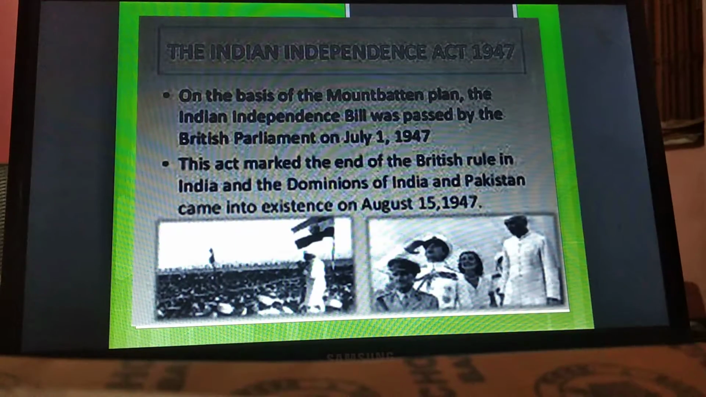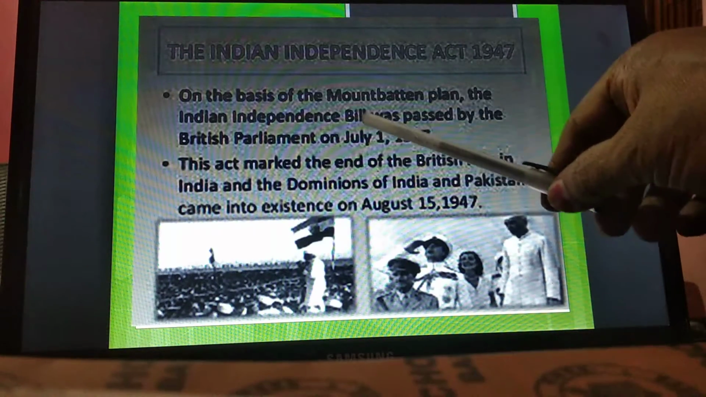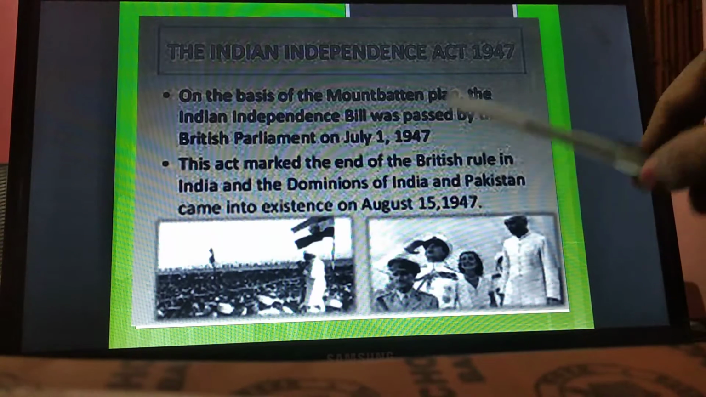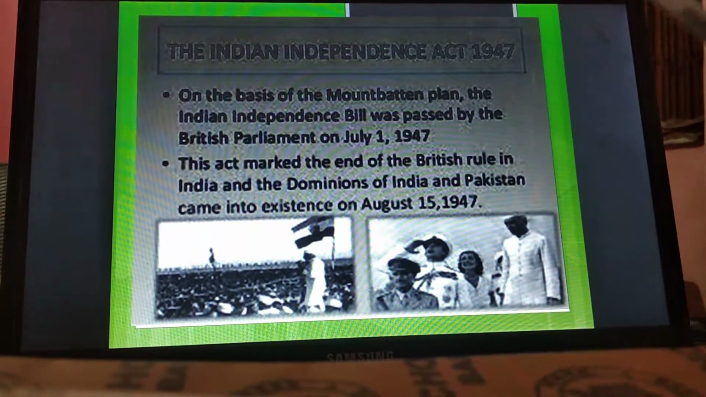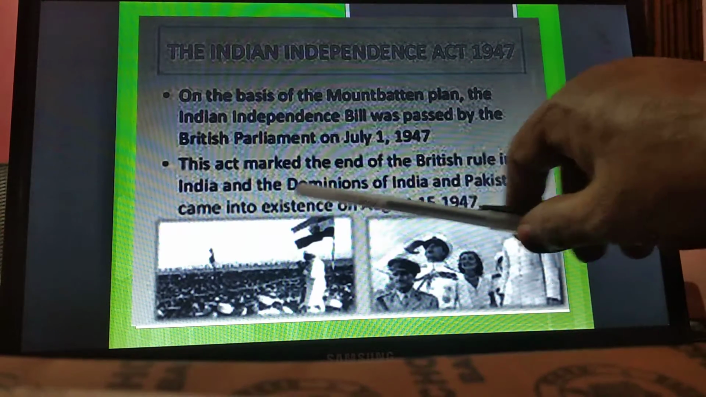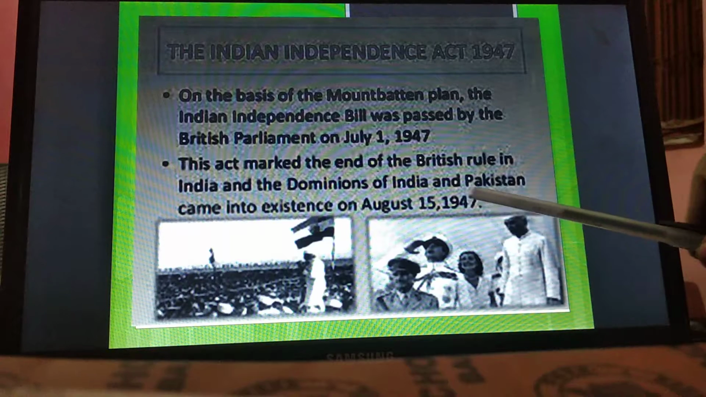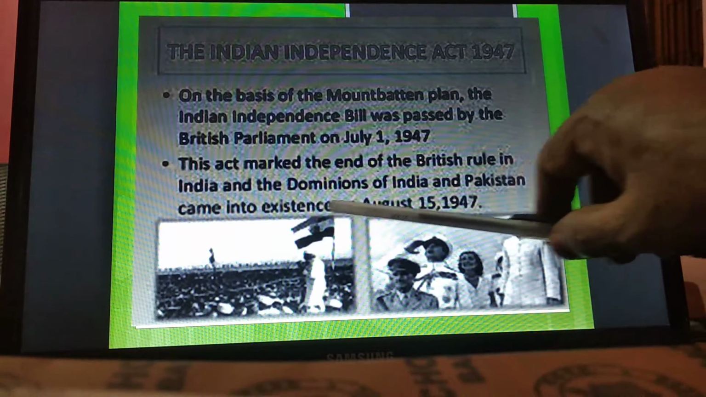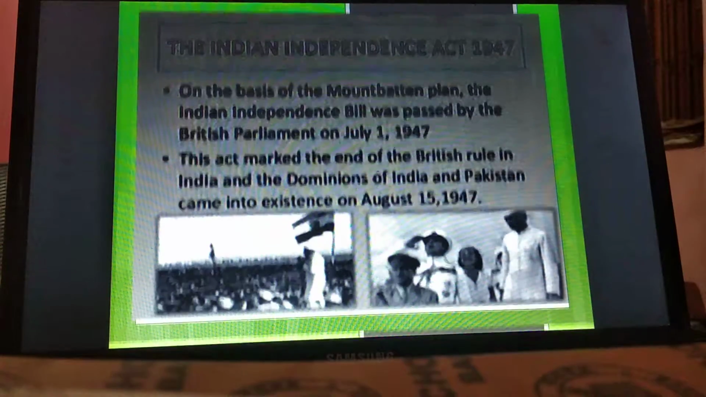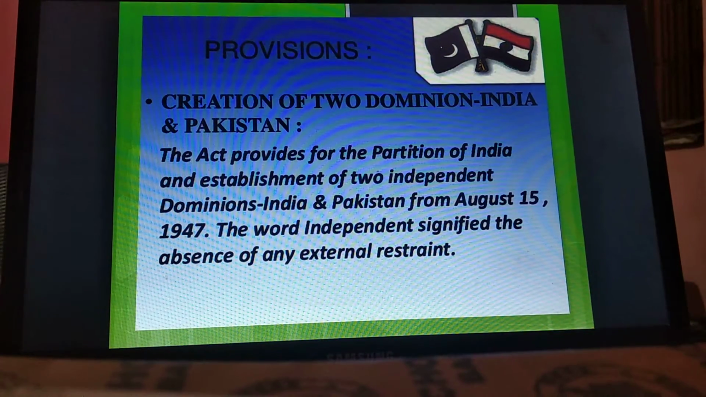On the basis of the Mountbatten Plan, the Indian Independence Bill was passed by the British Parliament on July 1st. You have to remember dates properly. This act marked the end of the British rule in India, and the dominions of India and Pakistan came into existence on August 15, 1947. So the provisions were creation of two dominions, India and Pakistan.